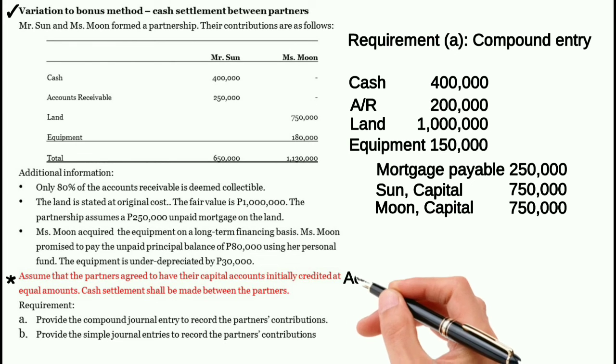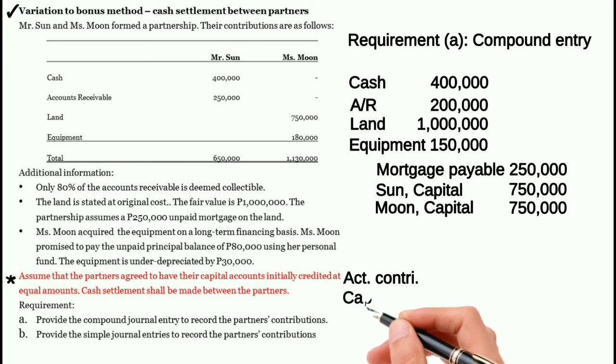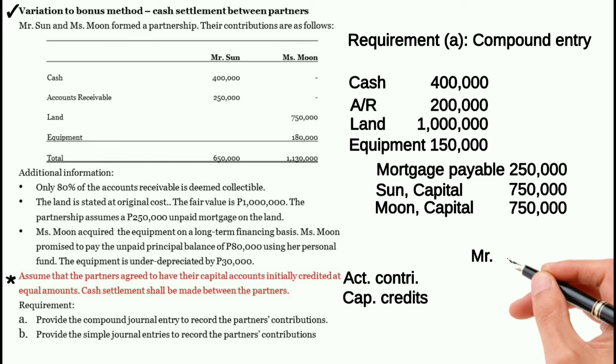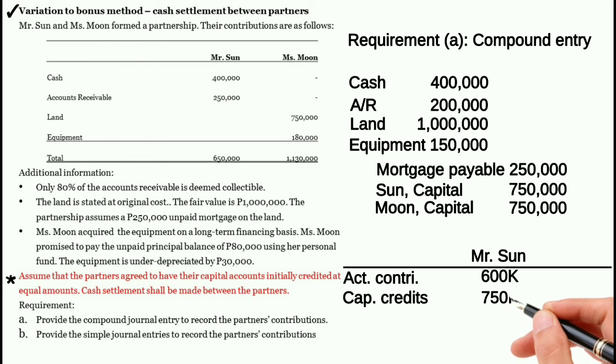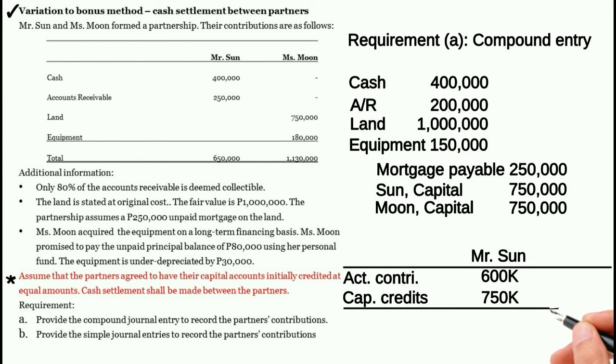Let us compare the actual contributions and capital credits of the partners. Ang actual contribution ni Mr. Sun ay 600,000 pesos. Ang kanyang capital credit ay 750,000 pesos. Si Miss Moon naman, ang kanyang actual contribution ay 900,000 pesos.